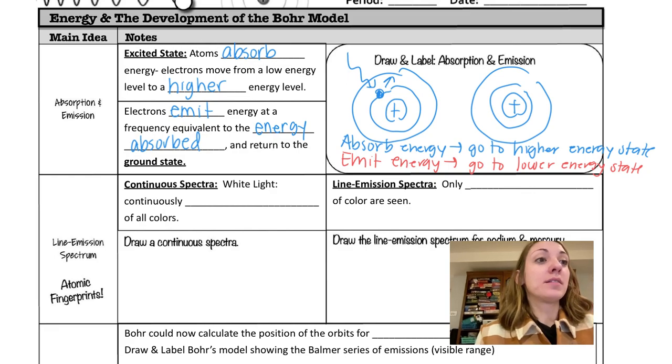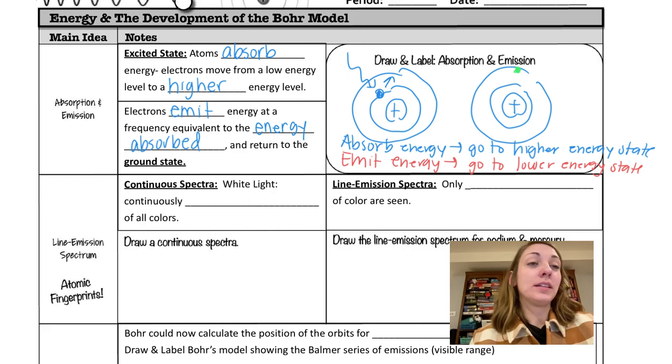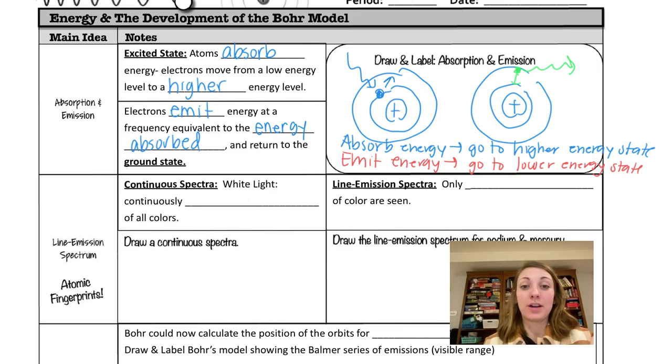Where an electron, I've got to stop using the wrong word, at some point can release energy. This is the energy leaving it, and that will cause it to fall back down to a lower energy state. Sometimes we can actually see this in the form of light, which we're going to talk about in just a second, depending on what wavelength it is. It might be heat if it's in the infrared. It could be UV, which we can't see. But if this jump happens to have an energy that matches the visible spectrum, we can actually see that. And as that falls down, emitting energy is going to a lower energy state.